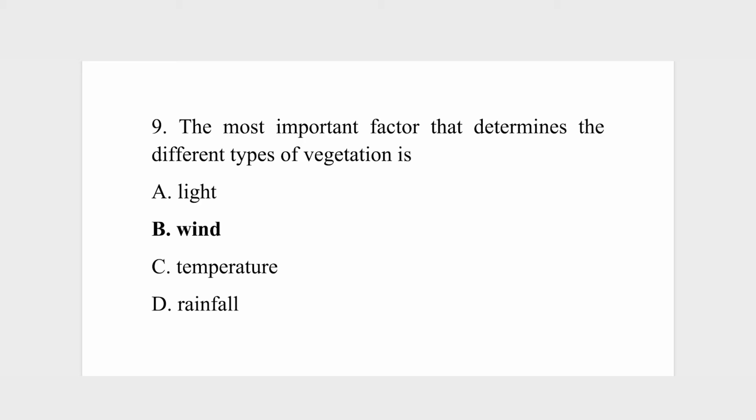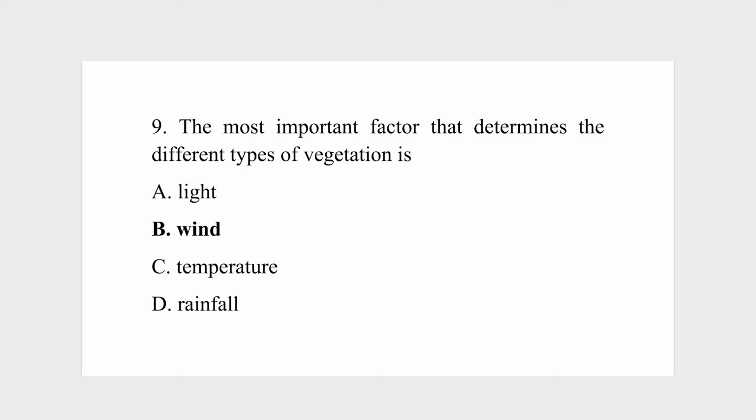Usually the ecological vegetations are divided based on the amount of rainfall in that particular ecology. So high rainfall equals high vegetation, and low rainfall equals low vegetation.